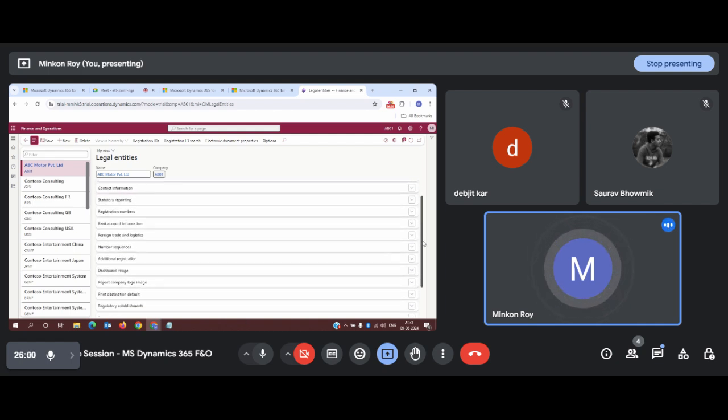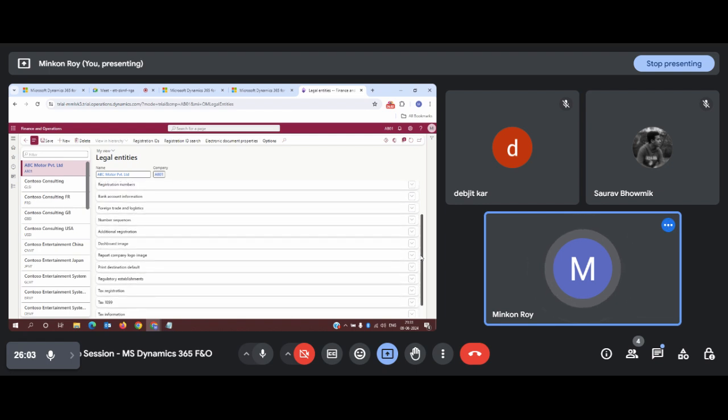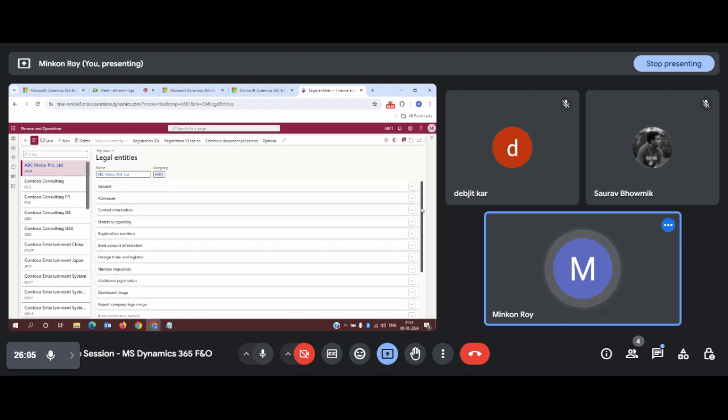Here, one by one, you need to check and fill up all the details that are being provided to you by your client or the company which has approached you for configuration. Just remember, without any details received from the client, we will not be filling in any other details in the system. Because the system is after all going to be used by your client only, or the company that will be using this ERP product.